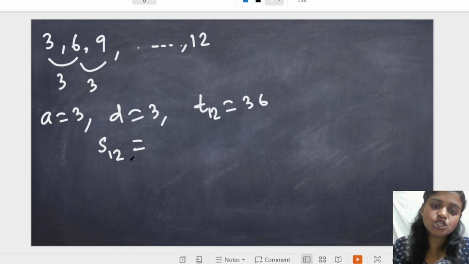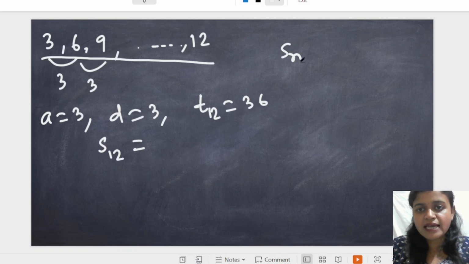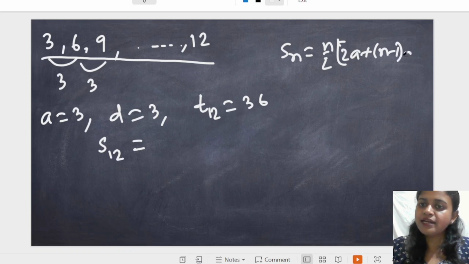We have to find S12, मतलब पूरा का पूरा सब निकलना है। ठीक है, so S12 equals to, we know the formula Sn equals n by 2 [2a plus (n minus 1) d].